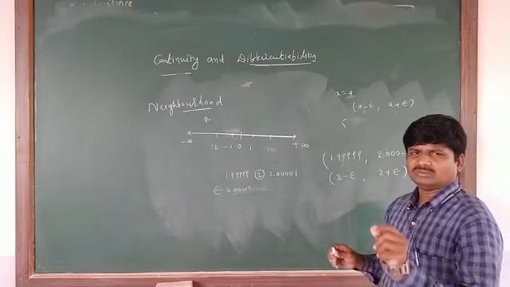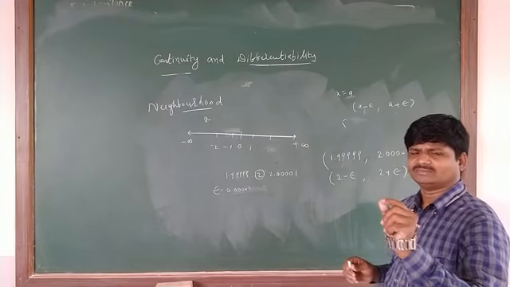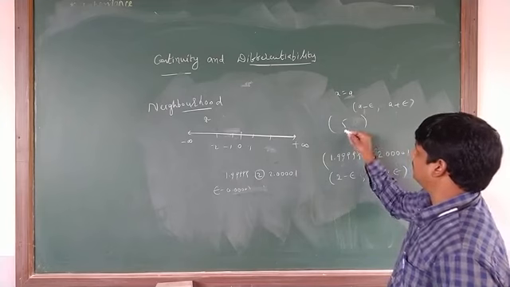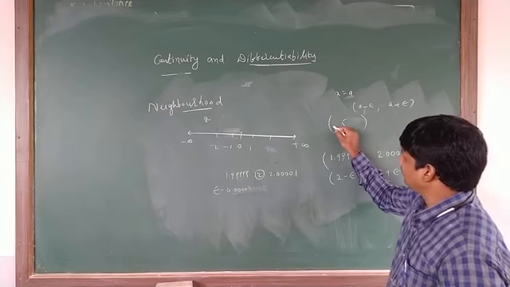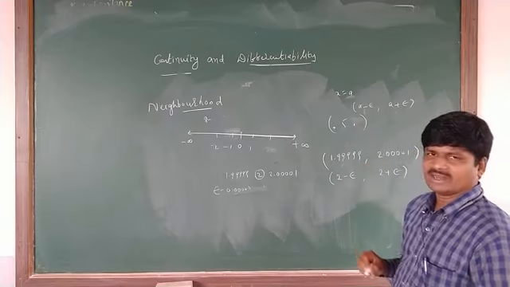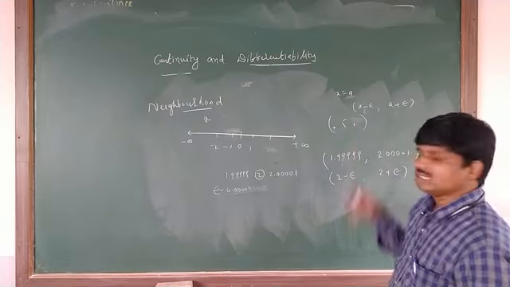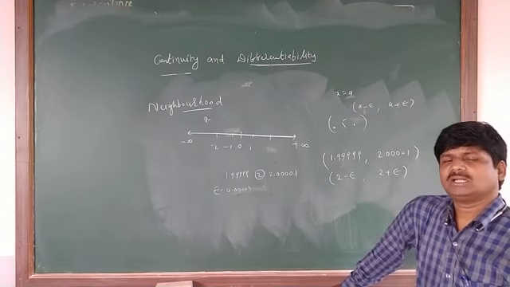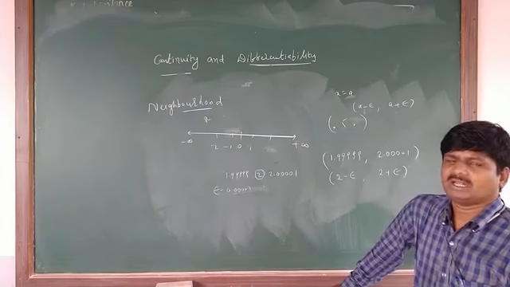If you remove a small quantity and add the same small quantity, you get the two end values. Then that set is called the neighborhood of that particular value or point.